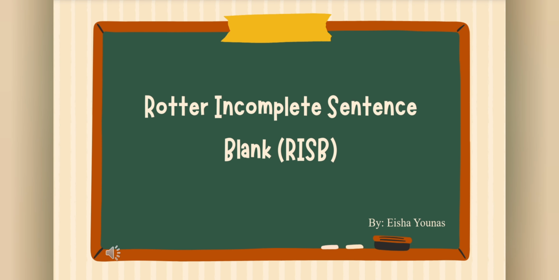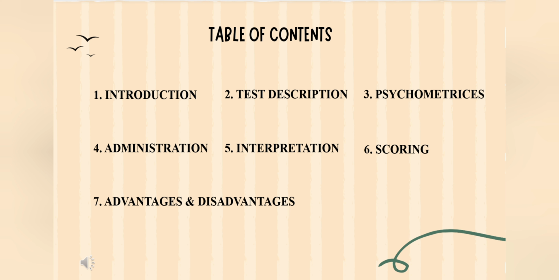We are going to study the Rotter Incomplete Sentence Blank, also known as RISB, a psychological test designed to reveal underlying thoughts and emotions through sentence completion. We'll cover introduction, test description, psychometrics, administration, interpretation, scoring, and advantages and disadvantages of the test.